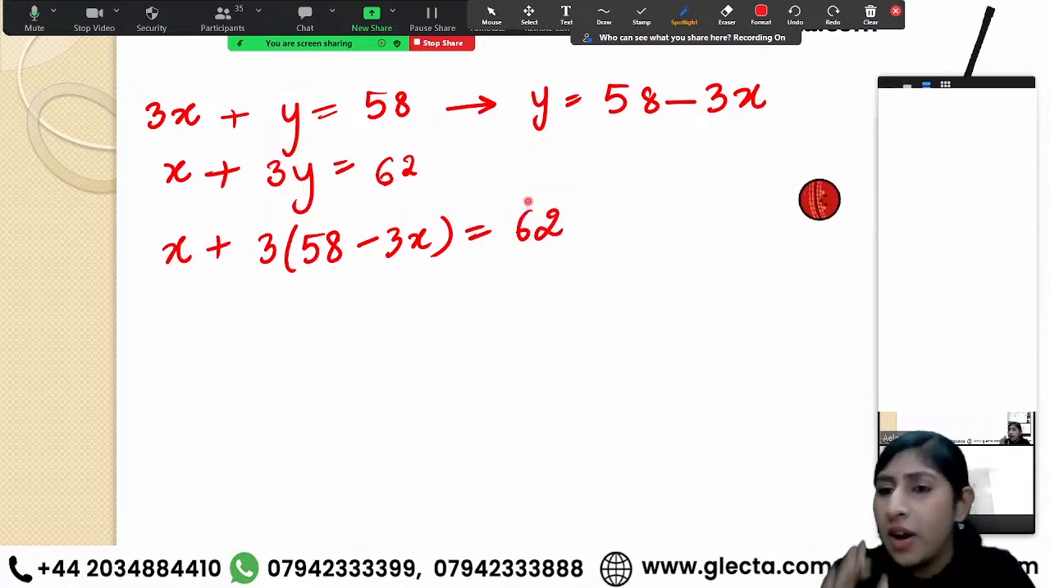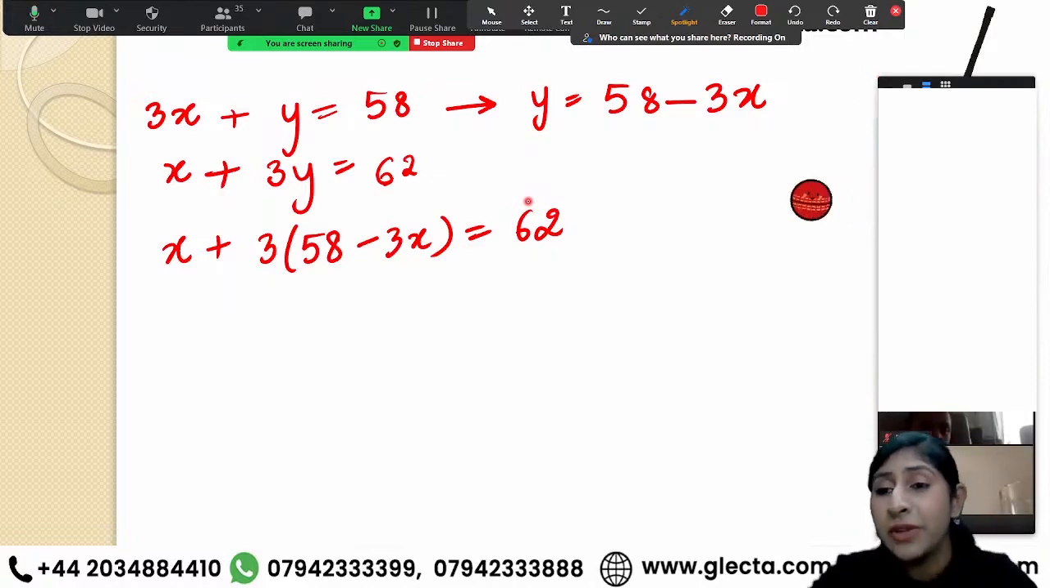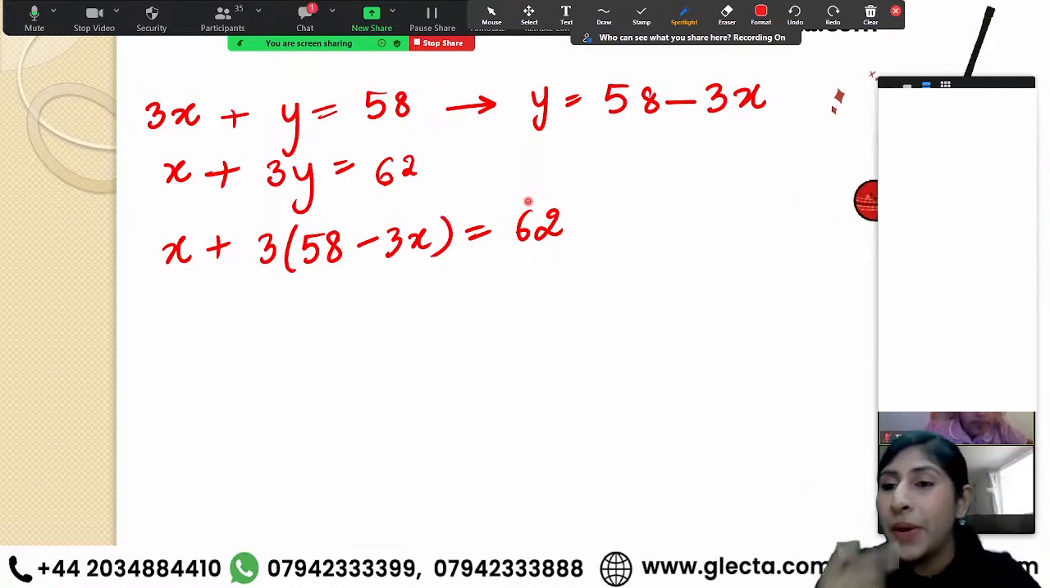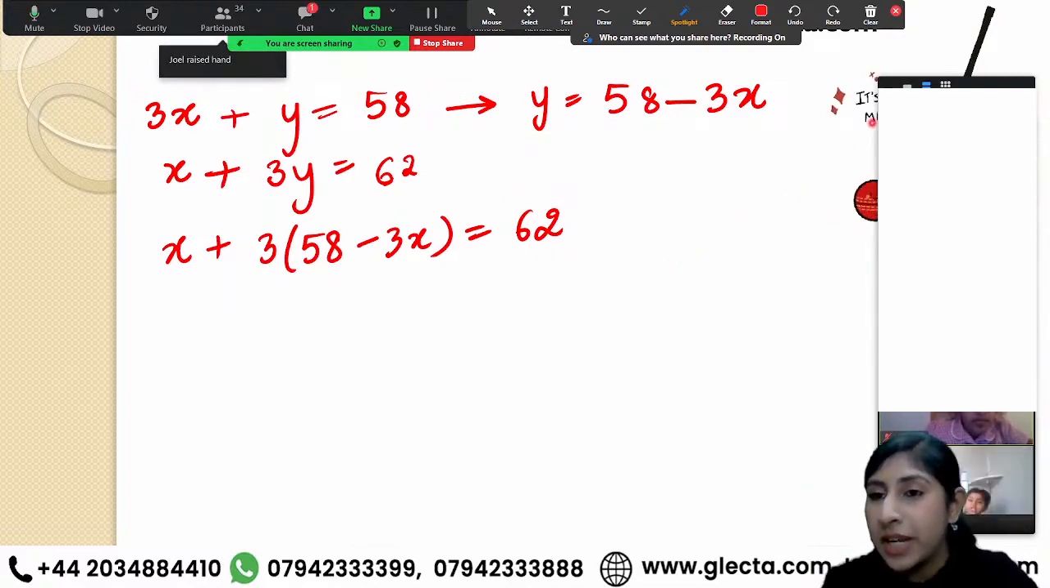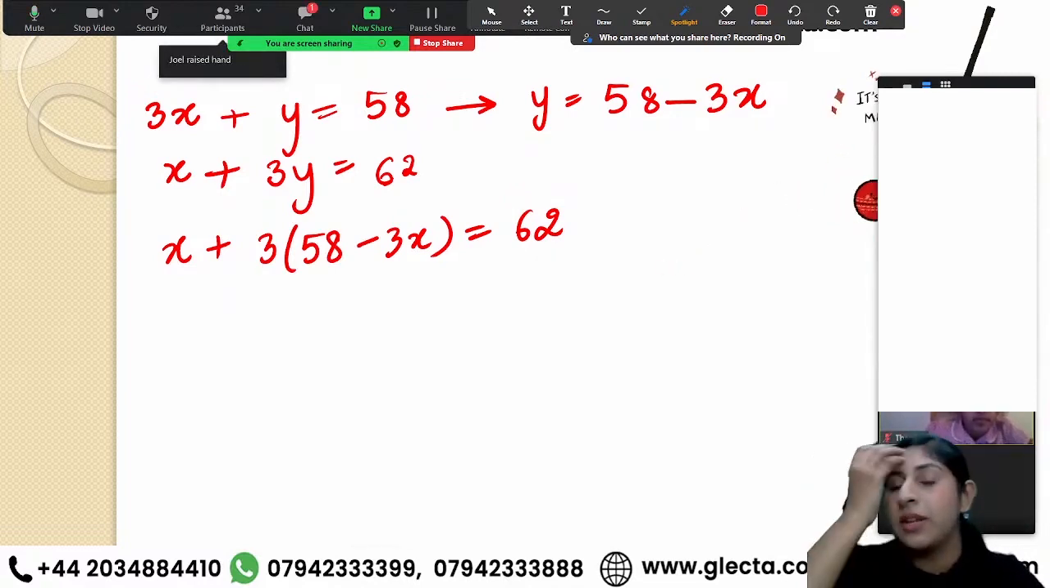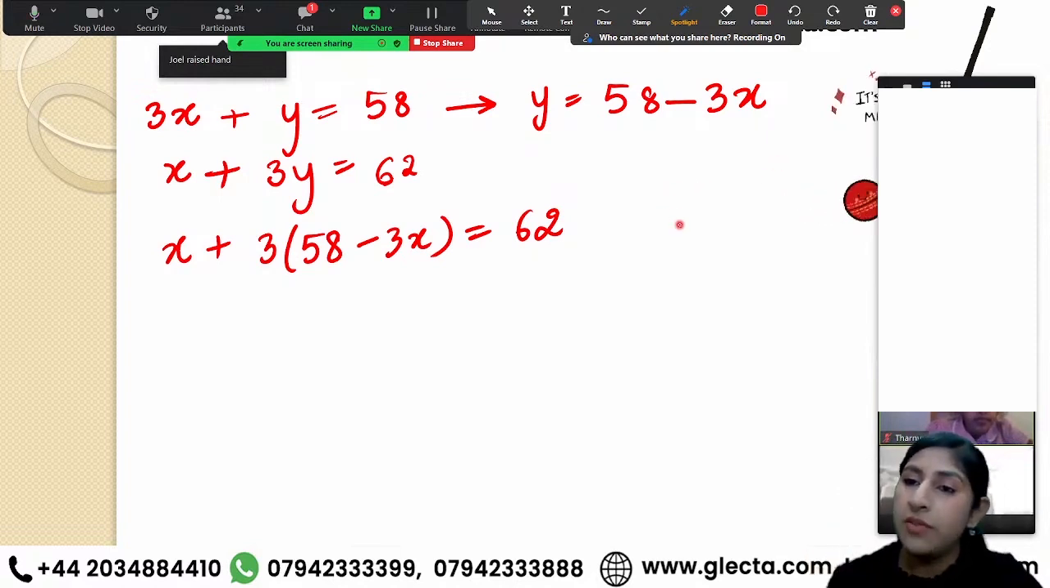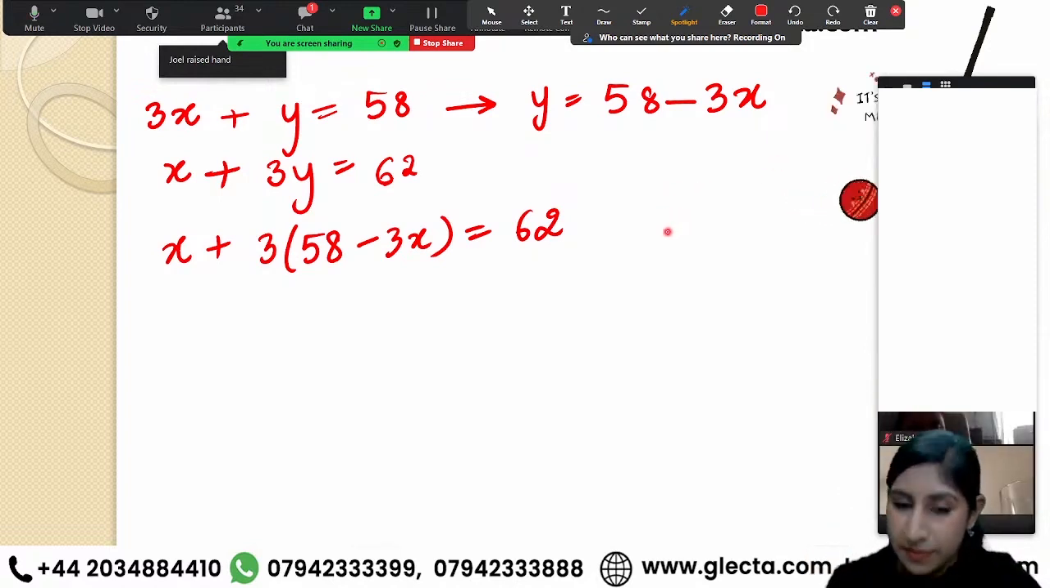Okay, Jay, Arva, and Tanya, you guys have raised your hands. Do you have any doubts anywhere? That's why you've raised your hand. If not, then you can lower your hand. If you have any doubt, then you can ask me. Okay, Joel has a doubt. Yes, Joel, tell me. Unmute yourself. Simultaneous equations.